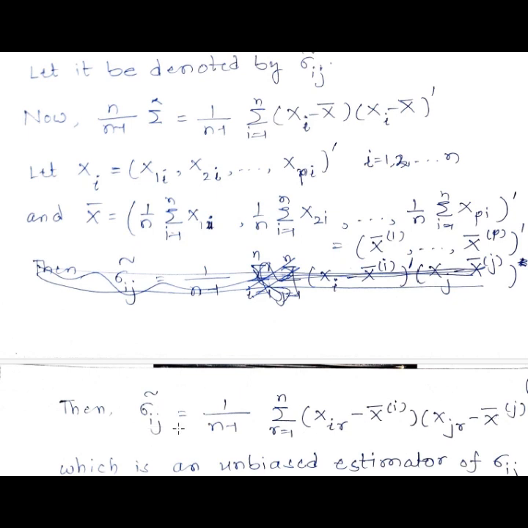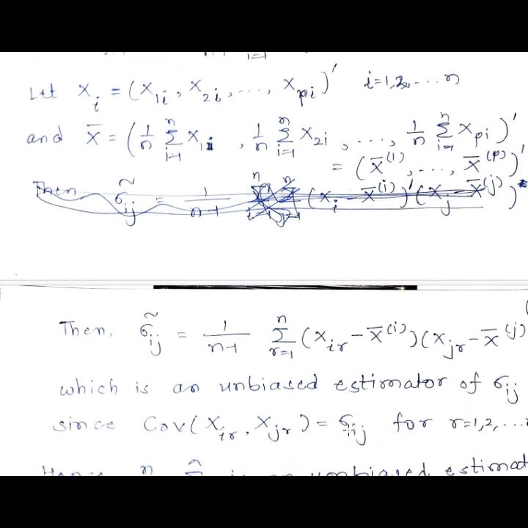That's why sigma ij curl will be 1 upon n minus 1 summation r goes from 1 to n xi r minus x bar i into xjr minus x bar j. This is an unbiased estimator of sigma ij. How do we justify this? We are just following the normality of these xir and xjr.